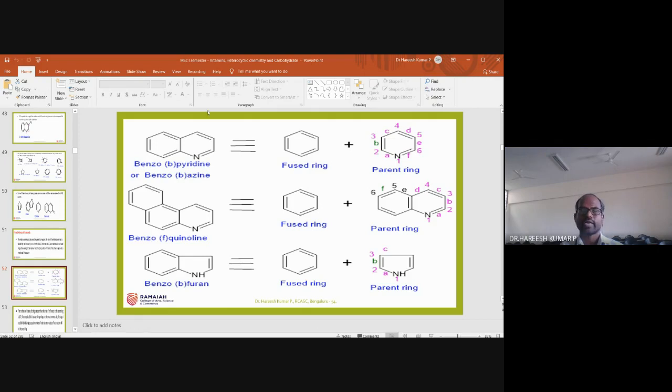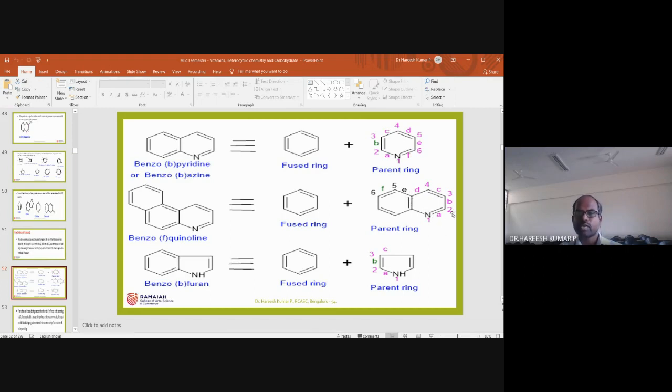That's also correct. This is the nomenclature for a fused heterocyclic compound. In this case, this moiety is called quinoline and this is a benzo fusion. This is a benzene, this is a quinoline. And numbering 1, 2, 3, 4, 5, 6. Here 5 is not given, that you have to remember.